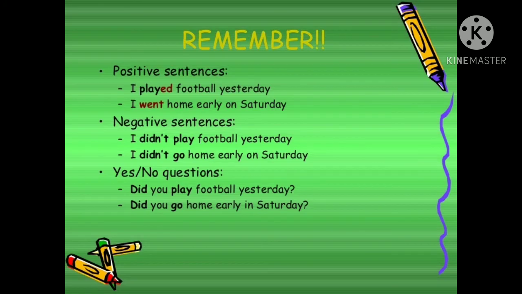There are a few other points that we need to remember. In positive sentences we use subject plus the past form of the verb and the object. For example, I played football yesterday. I went home early on Saturday. In negative sentence, we use did, and with did, we use not. So it will become didn't or did not. For example, I did not play football yesterday. I didn't go home early on Saturday.